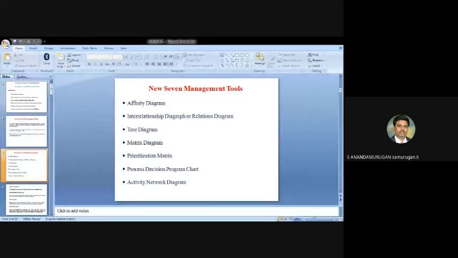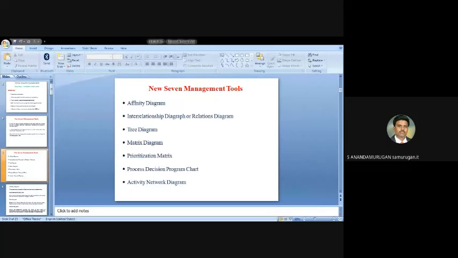The test portions are unit 1 and unit 2, up to the performance appraisal benefits. All of you know the question pattern: 10 questions of 2 marks and 3 questions of 10 marks, total 50 marks. You have to write the exam in 1.5 hours.